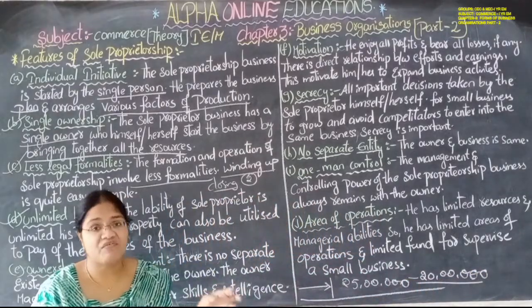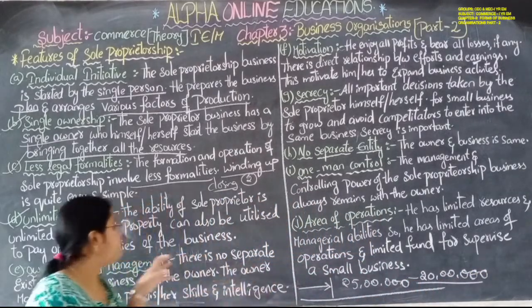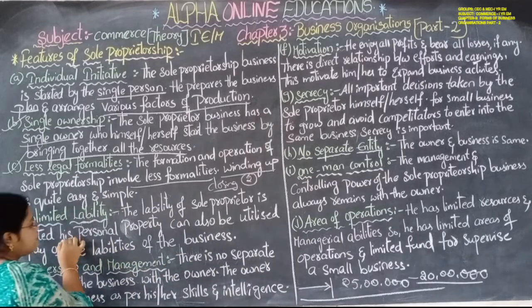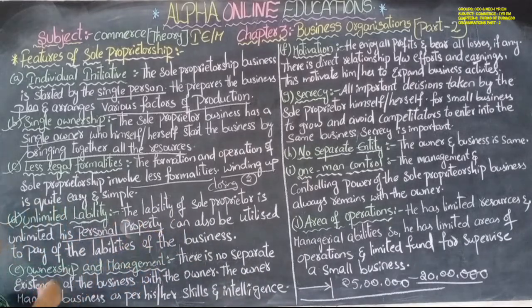He has to pay 5 lakhs. At that time his personal property can also be utilized.